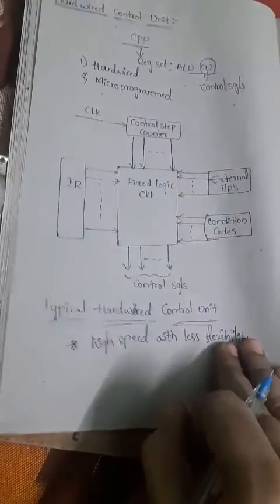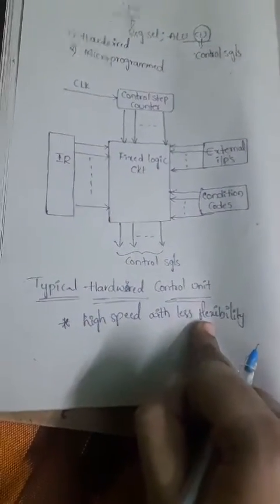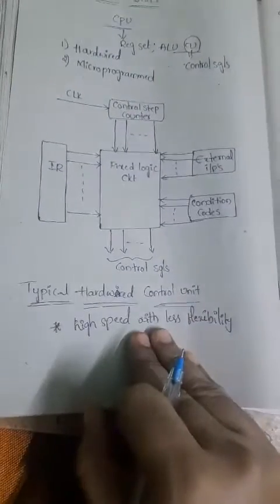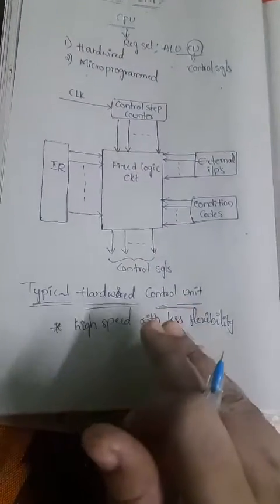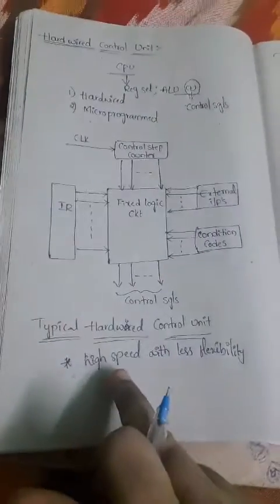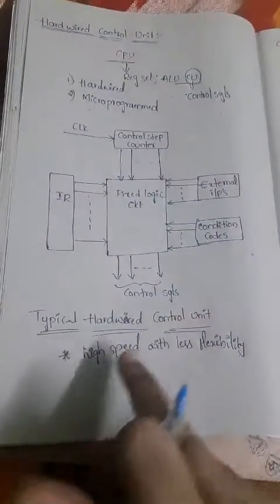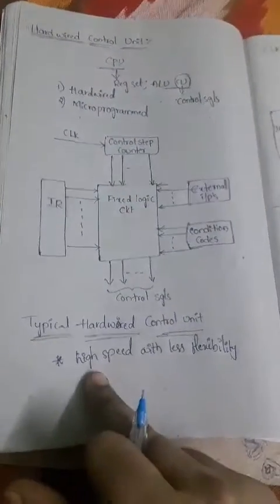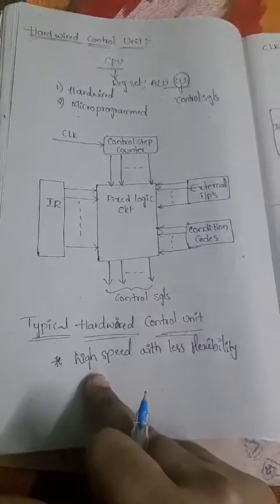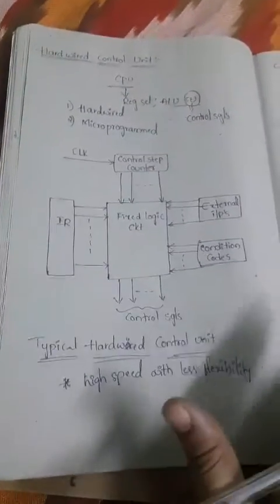Why it has high speed and why it has less flexibility, you may identify at the end of this concept. You can easily identify why a hardware system operates at high speed and has less flexibility. Remember this point, this is the major point: it can be operated at a faster rate and also with less flexibility.